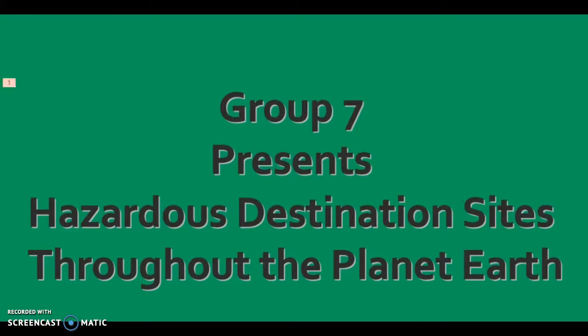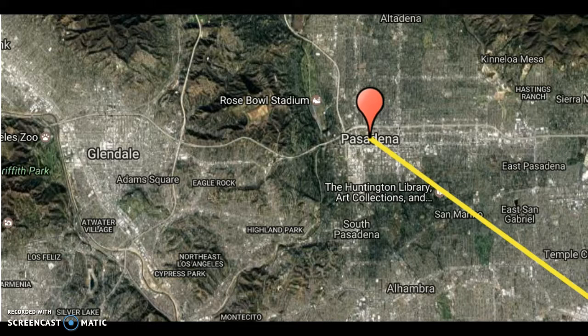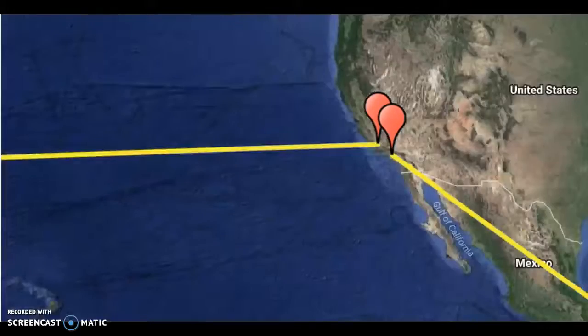Hello, we are Group 7 and welcome to our hazardous destination sites throughout the planet Earth virtual tour. We will start from Pasadena and go to the Amazon Basin.